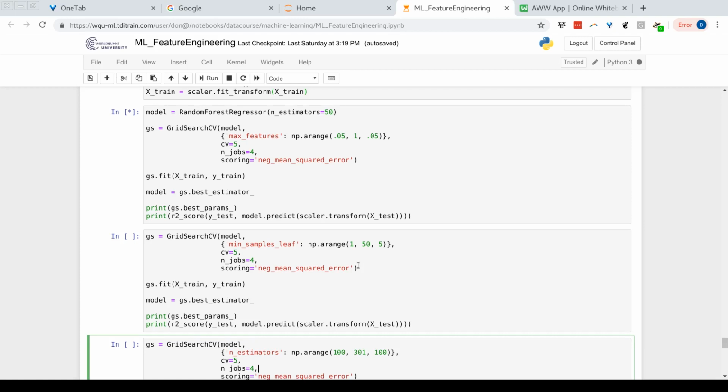Well, if the random forest is very large, then it's going to be really slow to train. That's going to be a problem. Something that might happen is that there might be a point in which adding more trees isn't going to really help out the overall model.